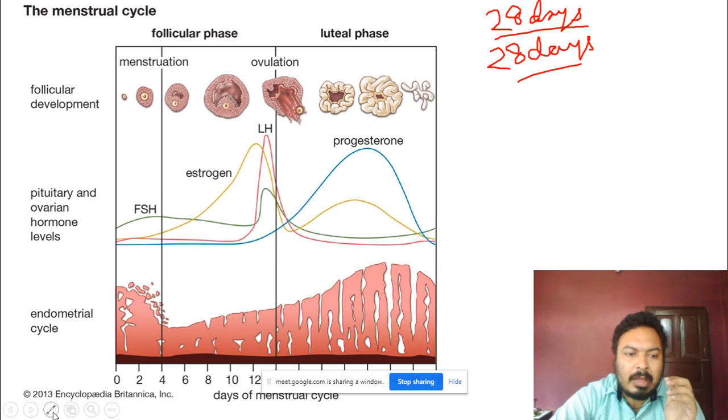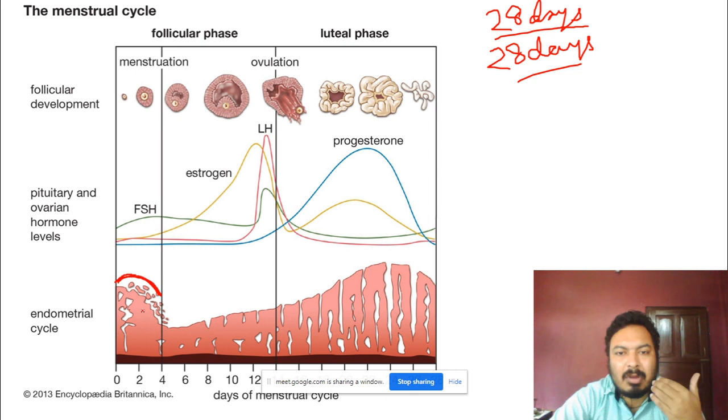So in the endometrium, this particular area, which is known as the endometrium lining, this lining is completely detached. All the blood vessels are ruptured.